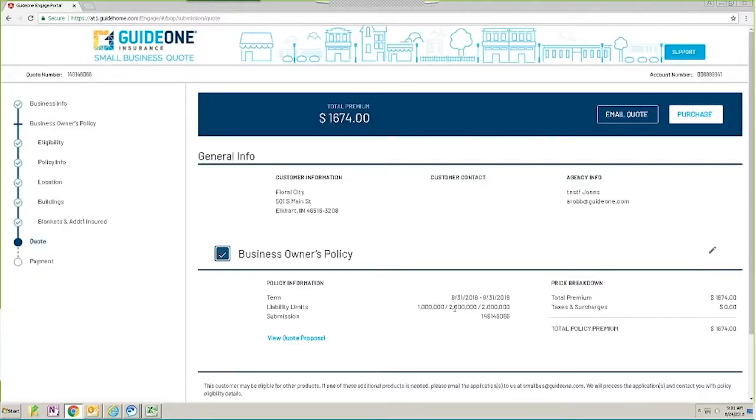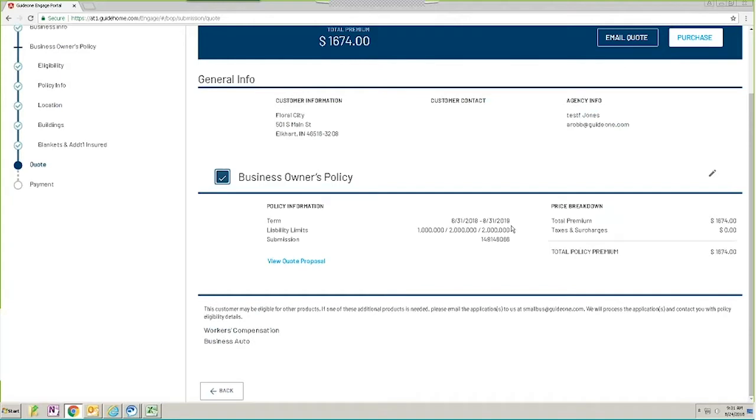All right, so this has brought us to our quote page, and you can see the top has the total premium, and then underneath that you see some general information on this policy. You've got your customer information, that is what you entered on the business information page. If you had given us the customer contact on that business information page, it would show in the center, and then the agency information shows on the right. Underneath that, you see the term for your business owner's policy. You see the liability limits, your submission number, and then your total policy premium again.